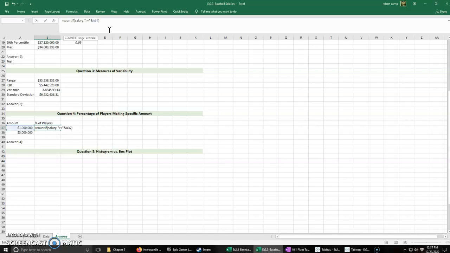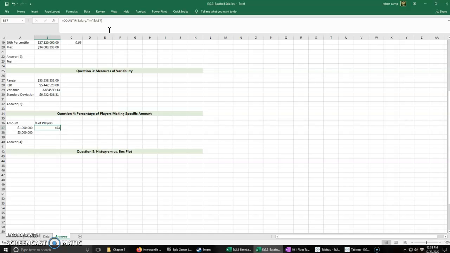Notice that A37 is now highlighted, because basically what Excel is going to do is take that text that I had, use the ampersand, attach it to the cell, and create one string. And so now it will count the number of salaries that are greater than or equal to that A37. So if I do that, 438 players.